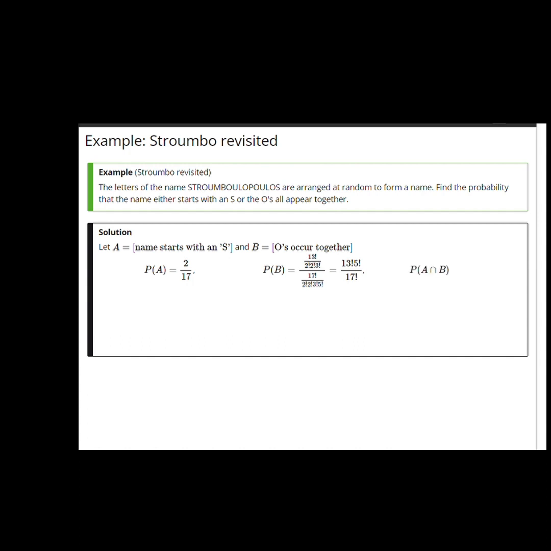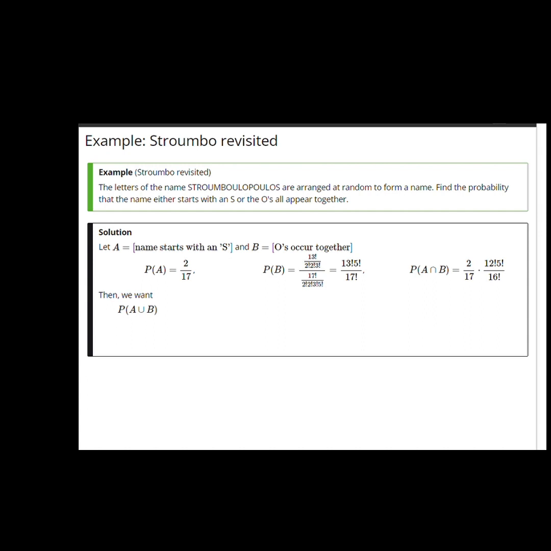For the probability of the event A intersect B, that the name starts with an S and the O's occur together, the probability that the name starts with an S is 2 over 17. The probability that the O's occur together somewhere among the remaining 16 places. This is a calculation exactly the same as the one we just conducted, with 17 locations replaced by 16. So it becomes 12 factorial times 5 factorial over 16 factorial. The probability of A intersect B is 2 over 17 times 12 factorial times 5 factorial over 16 factorial.